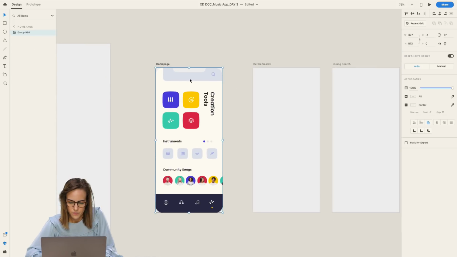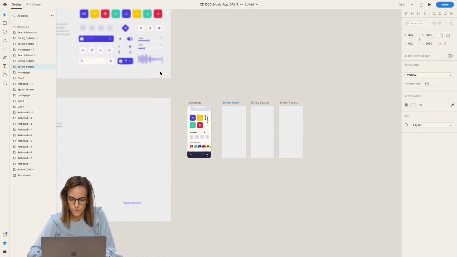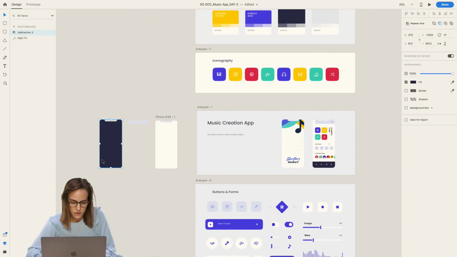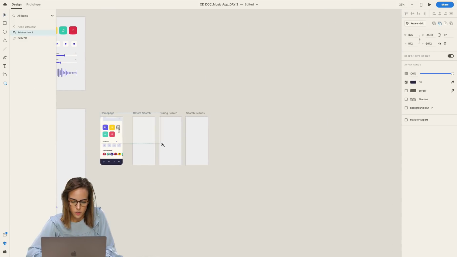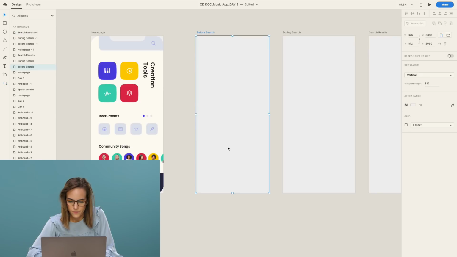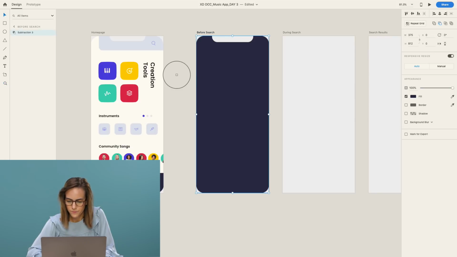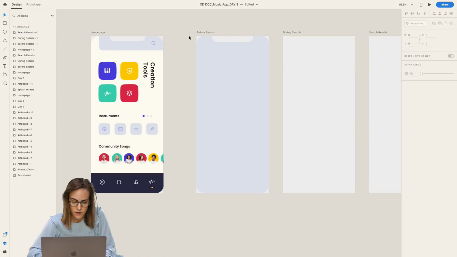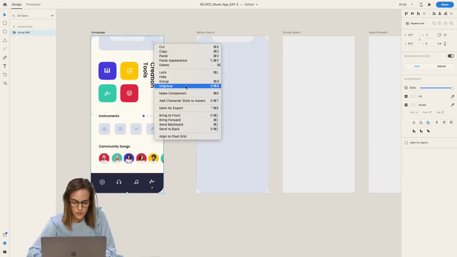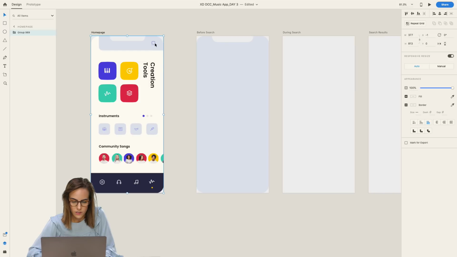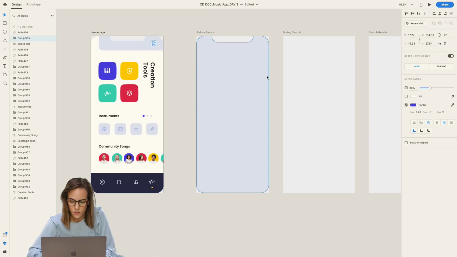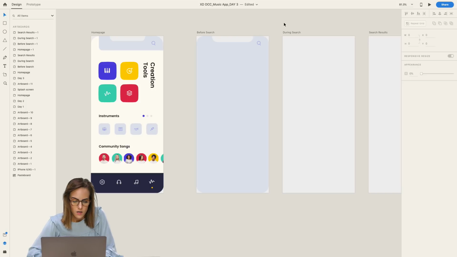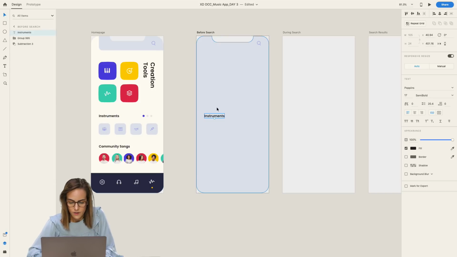I'm gonna copy and paste, actually, I'm gonna make the whole screen that darker bluish tone we've got on the top. So I'm gonna paste that, use that eyedropper tool, or if you already have all of your colors added down here, you can just click that color right there. I'm gonna ungroup this so I can more quickly get some of these icons. I'm gonna copy and paste that search, and I'm gonna use this same font.